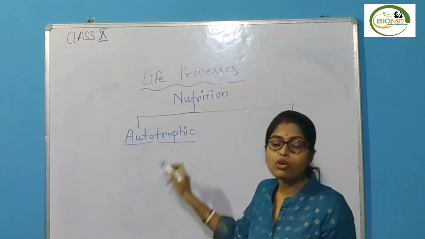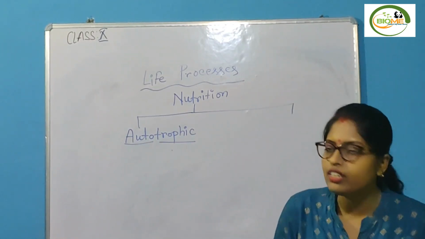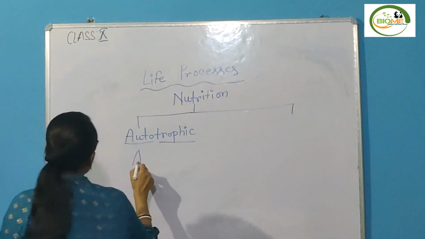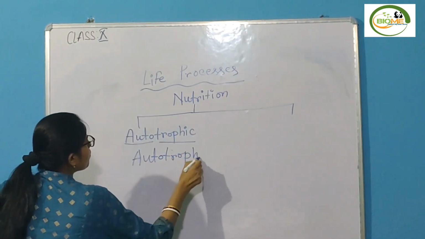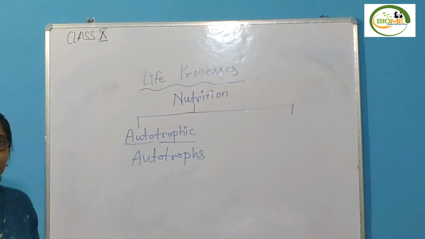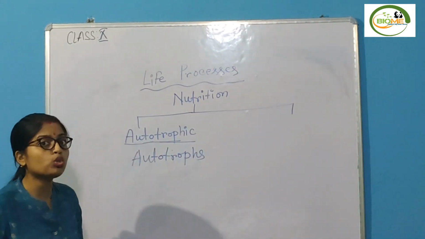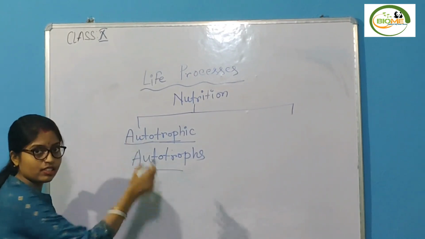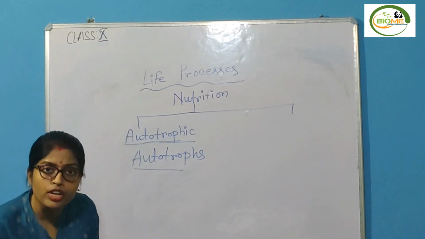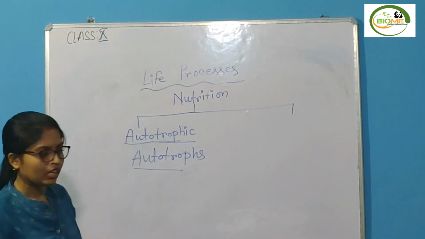And the organisms who exhibit autotrophic mode of nutrition are known as your autotrophs.